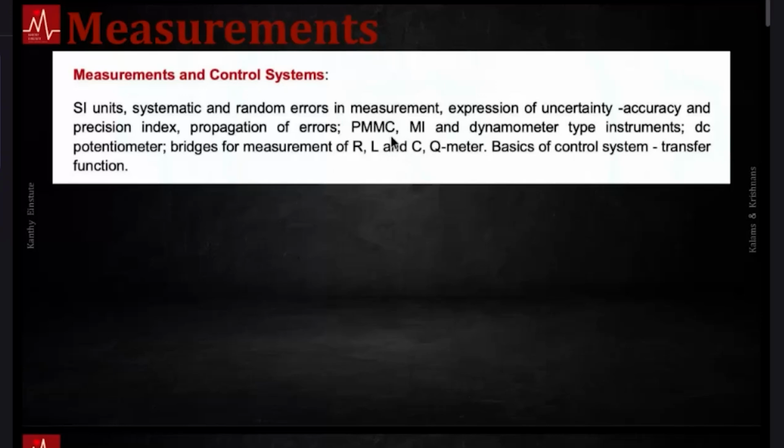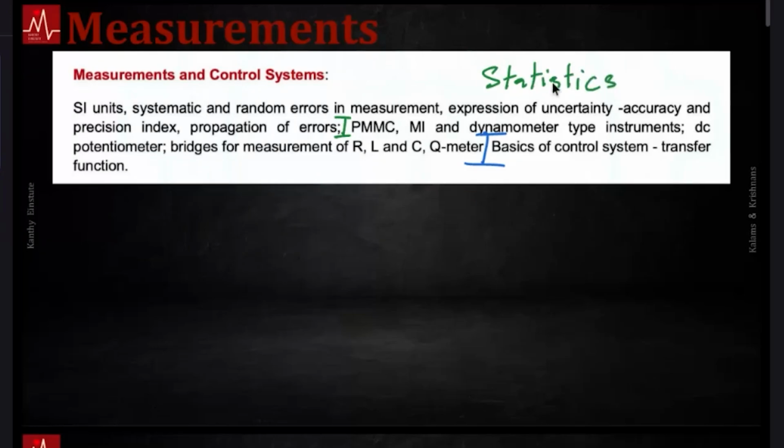Okay. So there is this measurements and control systems in the syllabus. We'll do this separately. So measurements and then control systems separately. And in measurements, notice most of the things that you have here, there is a lot of intersection with engineering mathematics. Essentially, most of the things here, random errors, systematic errors in measurement, expression of uncertainty, accuracy, precision, most of this, let's club it with statistics.